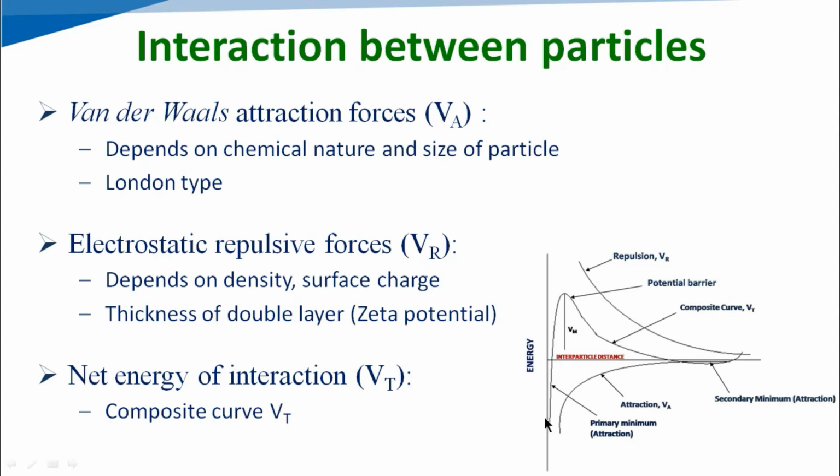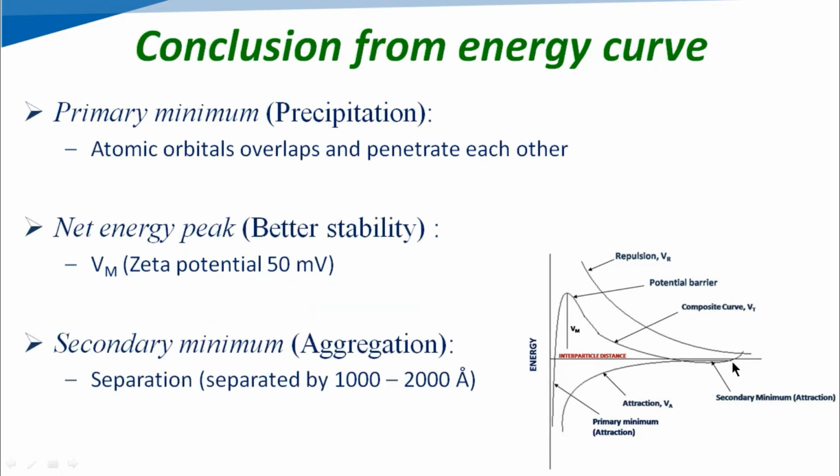In the figure we can see it starts from here, and with the help of the potential barrier, it ends toward here. So it includes the primary minimum, potential barrier and secondary minimum. On the basis of this, we can conclude that it shows a primary minimum, net energy peak and secondary minimum. We will discuss them one by one.